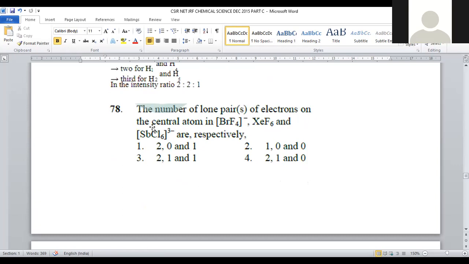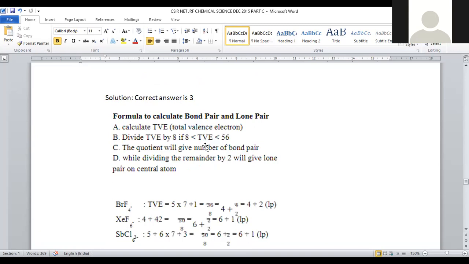The number of lone pairs of electrons present on the central metal in BrF4⁻, XeF6, and SbCl6³⁻ are respectively what? We are taking these 3 compounds: BrF4⁻, an interhalogen compound, then XeF6, an inert gas halide, and SbCl6³⁻, a superacid starting material. When these 3 compounds are taken, how many lone pairs of electrons will be there, and how many bond pairs? So let us depict it by using simple guidelines.